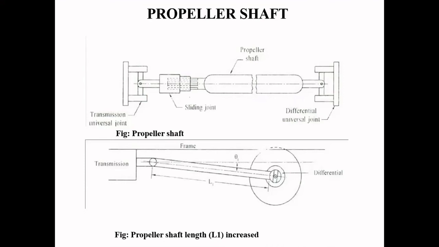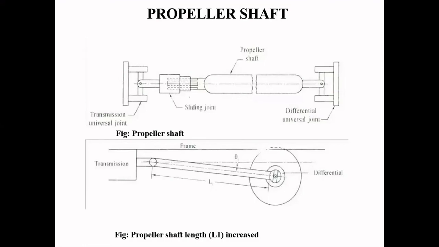On the left side of the top figure you can see the transmission main shaft. On the right side, it is the shaft which connects to the rear axle of the wheel. The propeller shaft connects the transmission main shaft to the rear axle shaft with the help of universal joints.